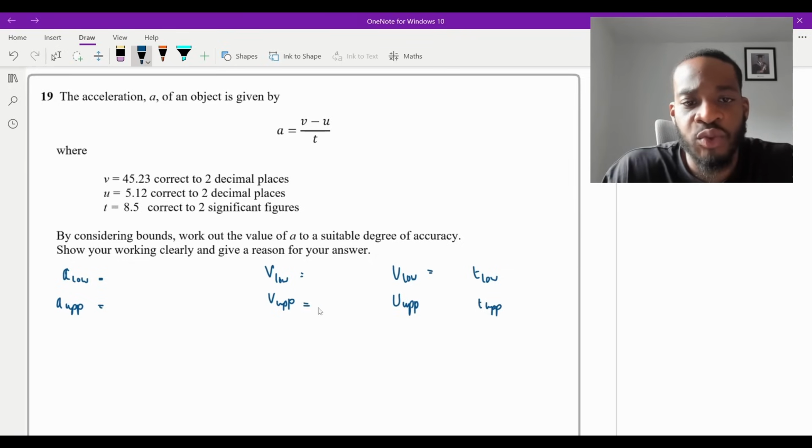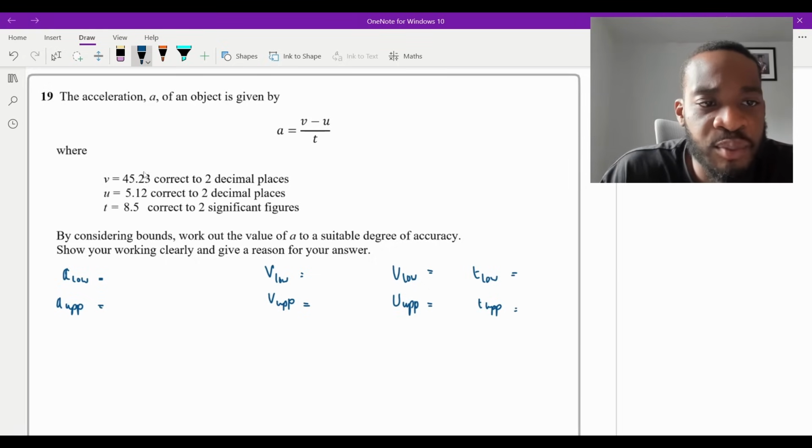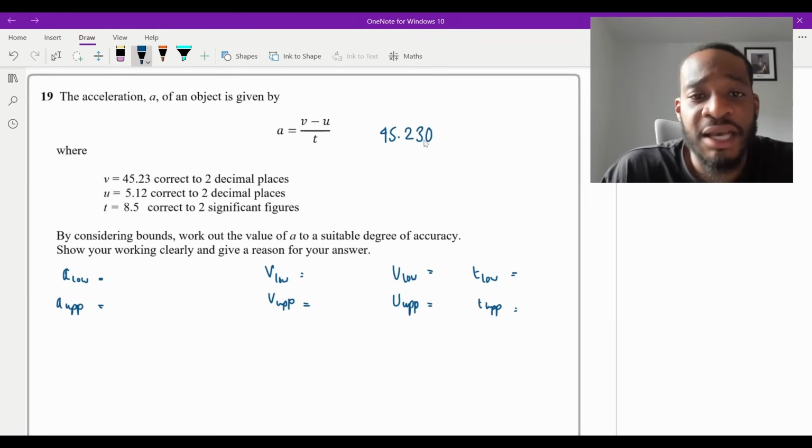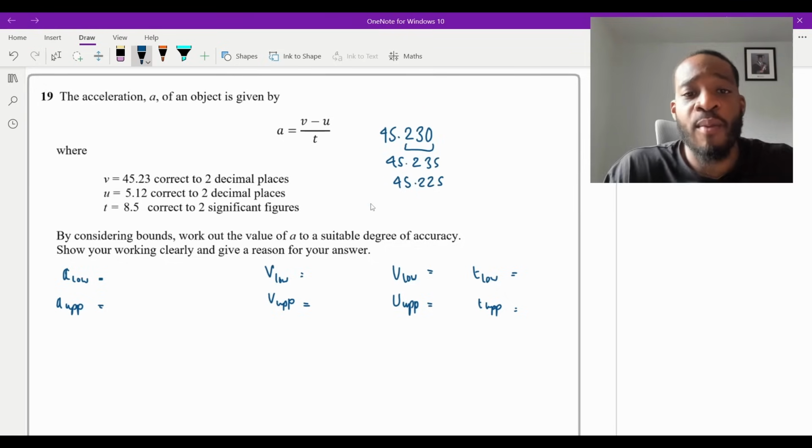Now, this is very, very simple. All you do here, once you get these, is you're just going to simply put a 0 on. So what I'll do it right here. So for example, 45.2 and then 3, and I put a 0 on there. All you're going to do is add and take 5 from this number to get the upper lower bound. So if I add 5 to 230, that would be 235, isn't it? So 45.235. And if I take 5 away, then it's going to be 45.225, isn't it? And that would be the upper and lower bound of V.